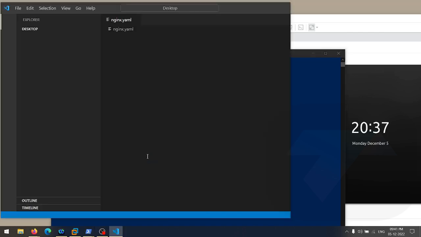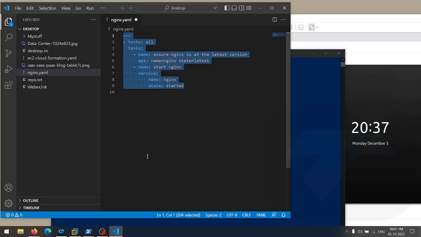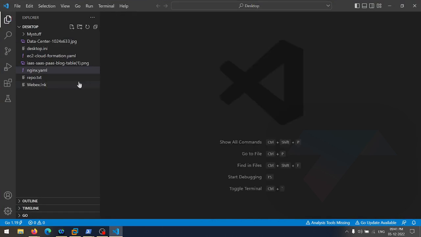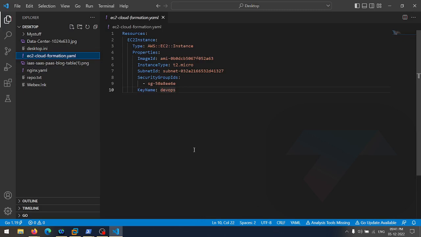It's a great tool to write your code, whatever language you're using, doesn't matter. I'm not going to use this; this is basically the Ansible code. This is how it looks. I will tell you about this later. Right now, we are going to talk about this CloudFormation code, and let me explain this code.